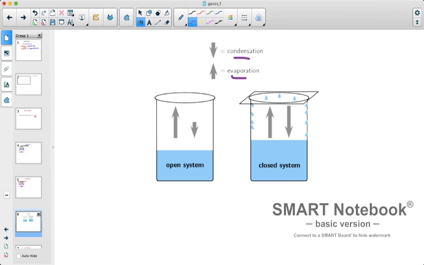In a closed system, when the rate of evaporation actually equals the rate of condensation, we say that this system is in a state of equilibrium.